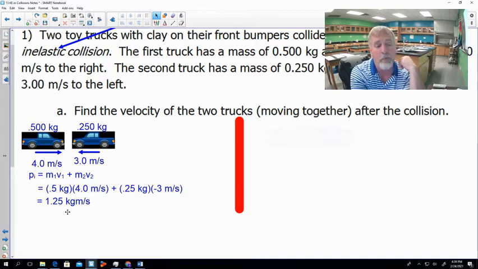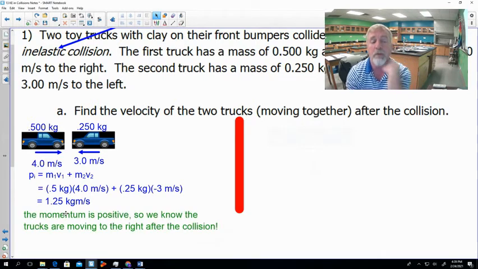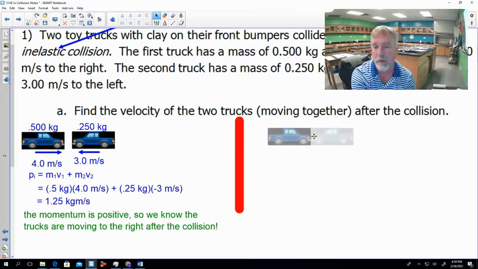By looking at our final answer here, we see our momentum is positive. So we know that in our final momentum calculation, it's got to be positive too. And the only way that can be positive is if the trucks are both moving to the right after the collision, right? Because they're both moving at the same velocity. So when we draw our picture of our after condition, our two trucks are stuck together. The first truck is 0.5 kilogram, the second truck 2.5 kilogram. They're stuck together, so they're moving at the same velocity.